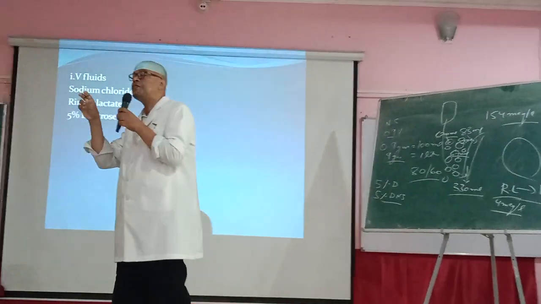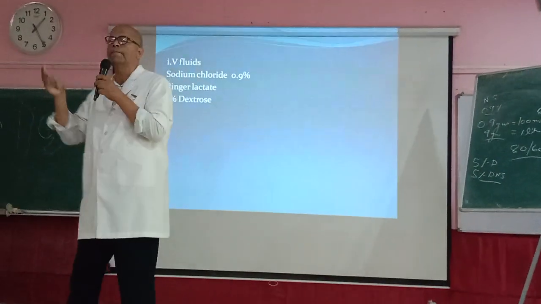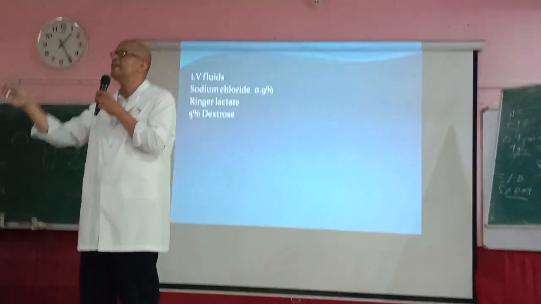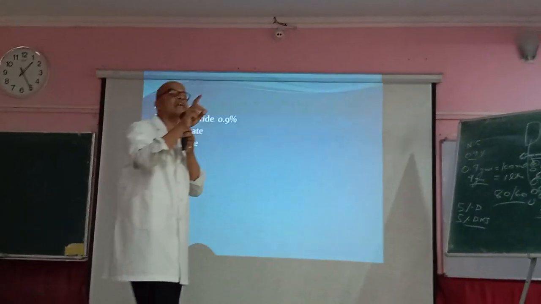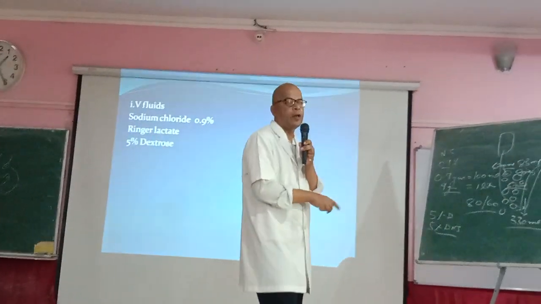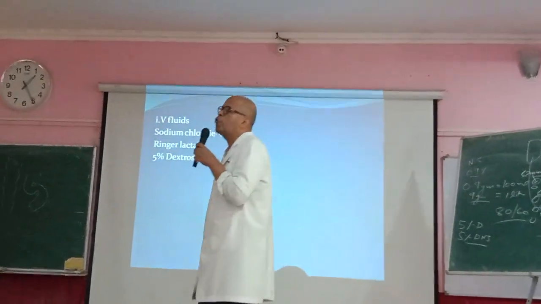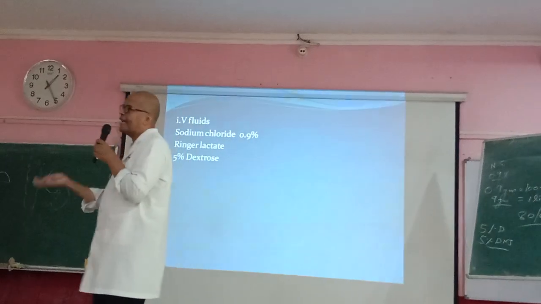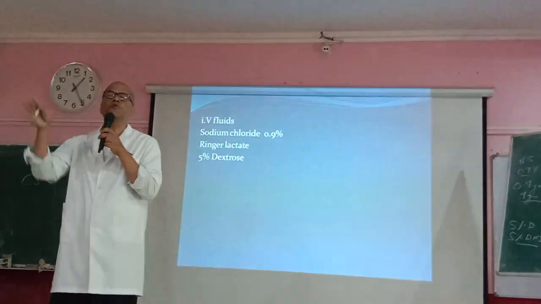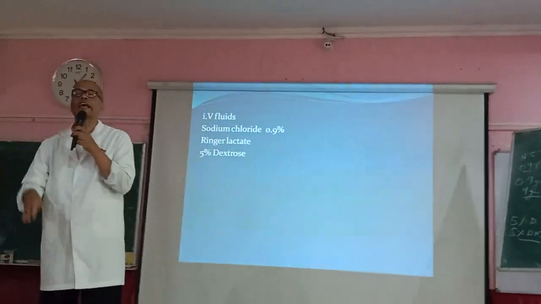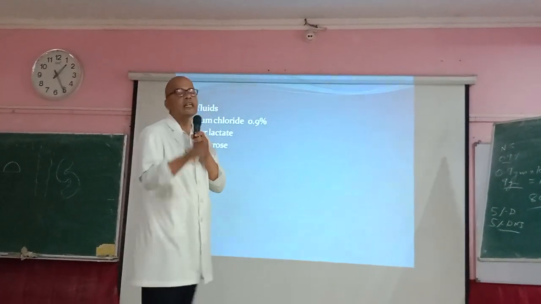If the patient has hypovolemic shock, the BP will be very low, so liver function is likely to be compromised. The lactate will not be converted into bicarbonate, lactic acid will increase, the pH will decrease, and the chances of acidosis will exist.